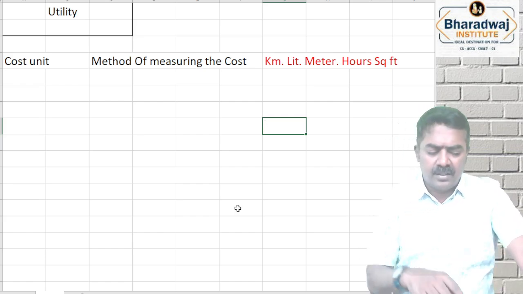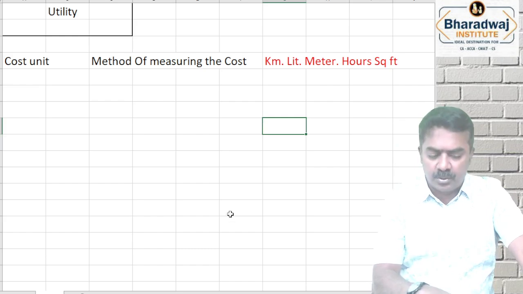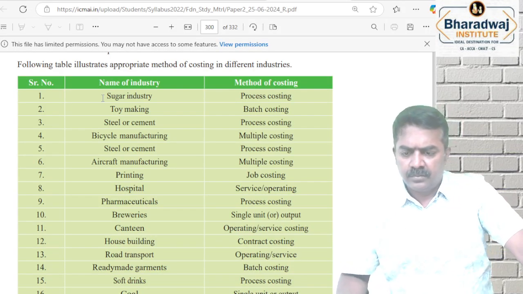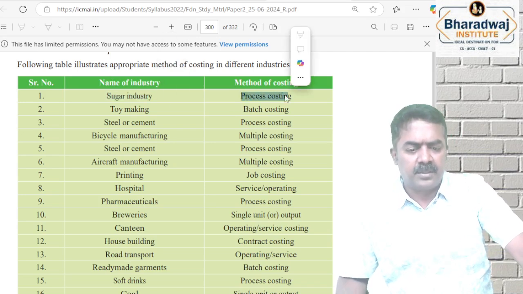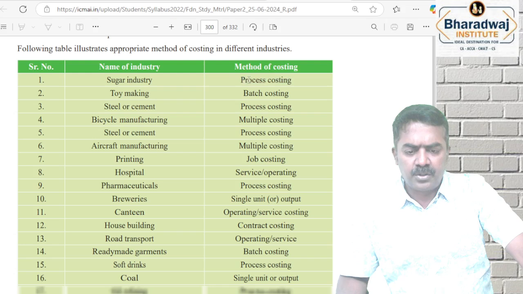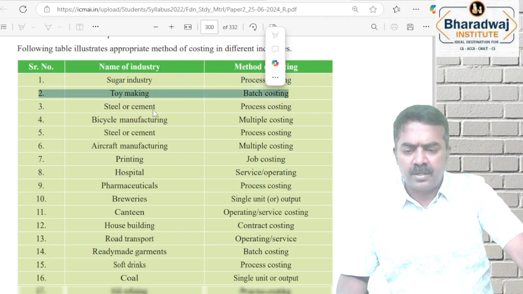Detailed information is given in your material, you must go through. Sugar industry will follow the process costing method, I'll come to the methods of costing later. They will use cost per kilogram. Toy making, they will work out cost per unit. Steel or cement, cost per kilogram. Bicycle manufacturing, cost per unit.